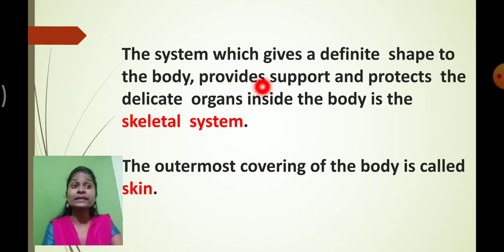Bones provide support. Because of the support system, we are able to walk properly, run properly, and even sit properly. And most importantly, the skeletal system provides protection to the delicate organs present inside the body. What do you mean by delicate organ? I just told you, delicate organ means what? Soft organ. The soft organs are very important for our proper body functioning, and the skeletal system provides support and protection.